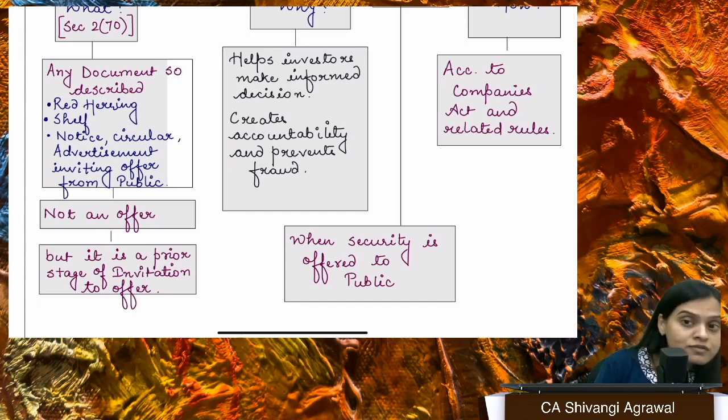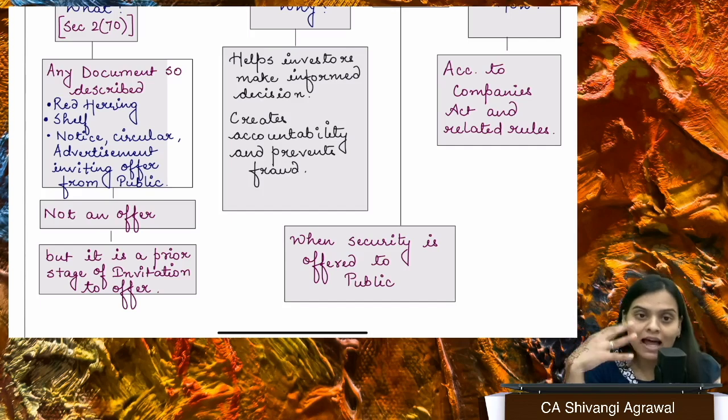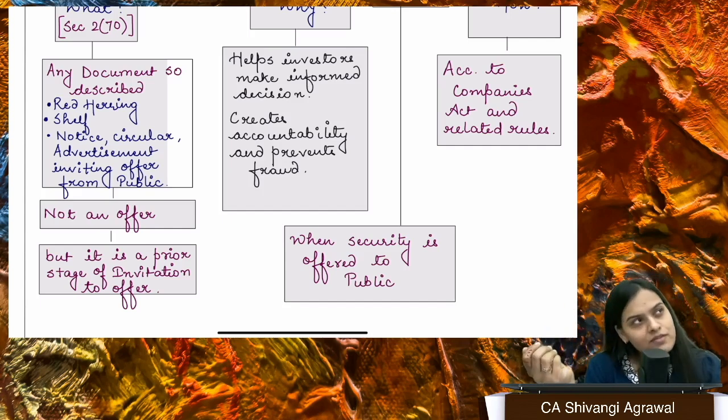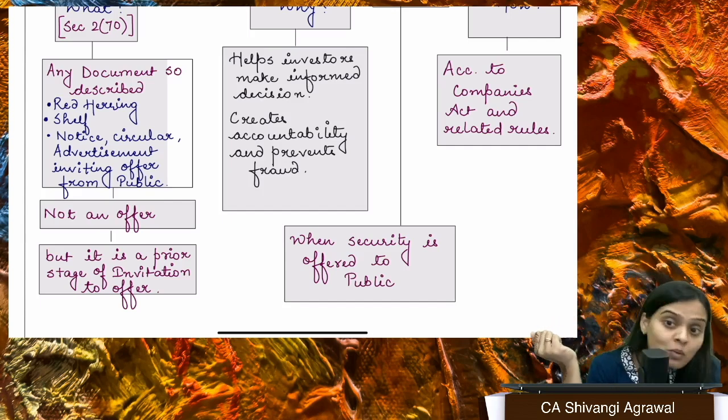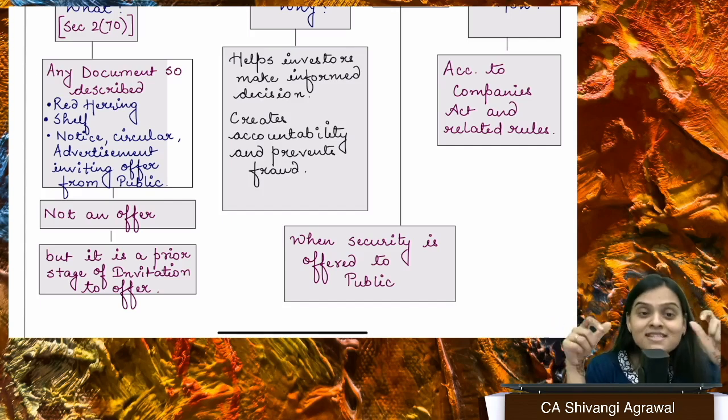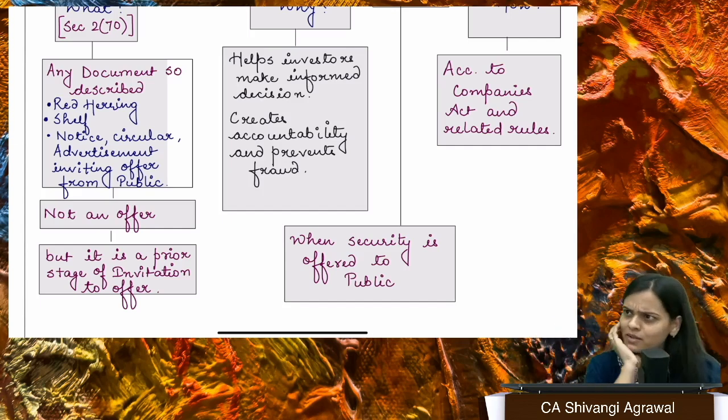Why is it not an offer? Because supposedly there is a company which has issued prospectus that the company wants to issue securities, 1 lakh securities at the rate of 10 each. Okay, let me be very practical and make you understand in the situation of the practical world. There are so many IPOs which come, right? We have this company's IPOs coming, etc., and we are applying for the IPO, but not everyone gets the IPO. Right? Some people get it. Did you get that IPO? Oh, no, the company didn't allot it to me, right?